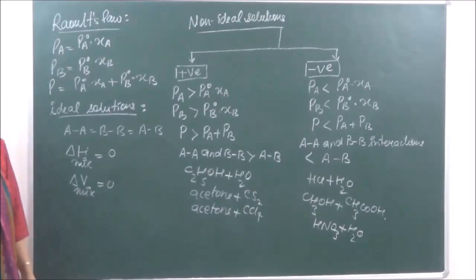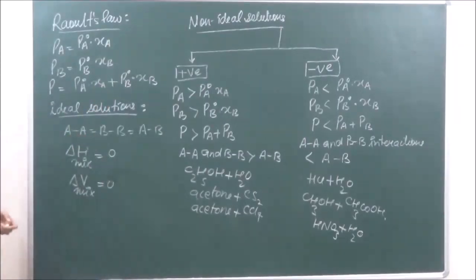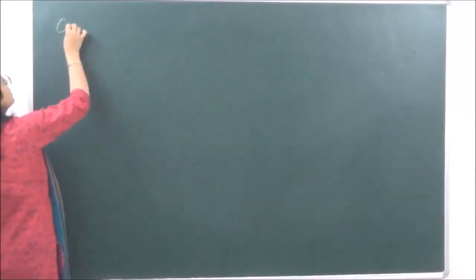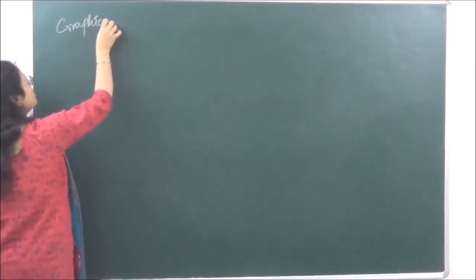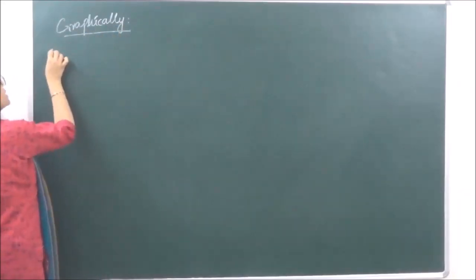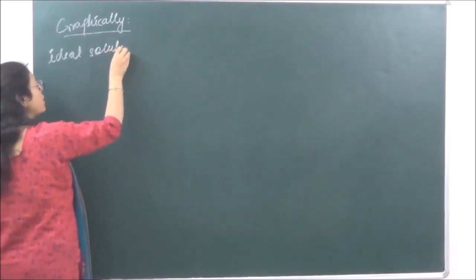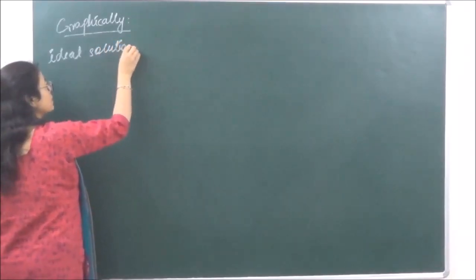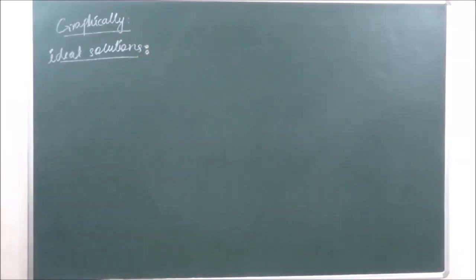We can also show them graphically. So let's show ideal solutions and non-ideal solutions graphically. Graphically, when we are plotting the graph, first let's plot it for ideal solutions.